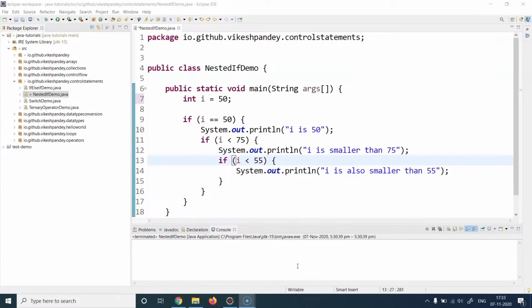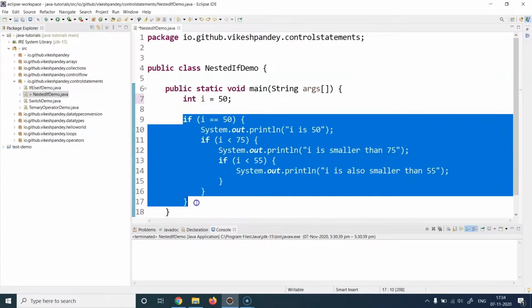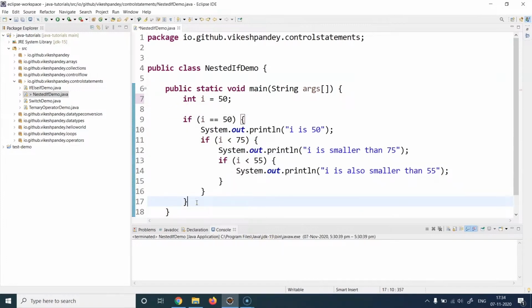Now we are also going to talk about another concept which is used in writing if conditional blocks, which is called ternary operators. Ternary operators are used as a shorthand for writing an if else block. As you can see, these if blocks are quite verbose. We have to write a lot of code to write some conditions. In this case, I'm executing 3 conditions, but the code is almost 7 or 8 lines. So we will see how we can simplify this if we use a ternary operator.